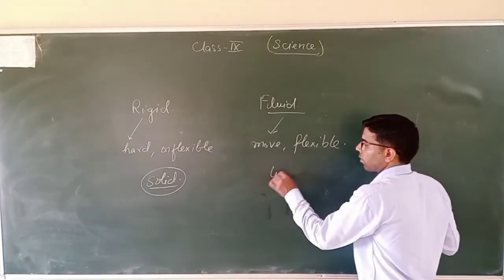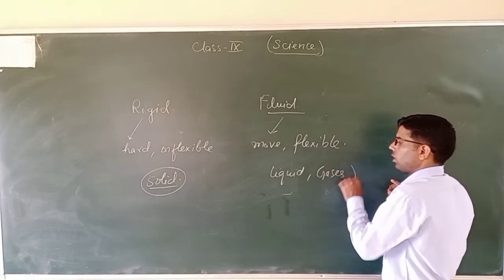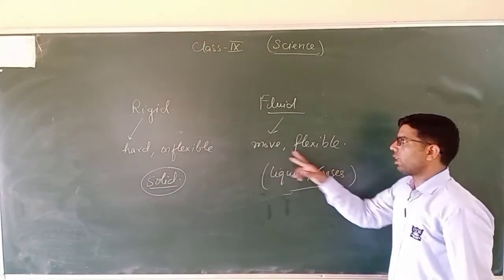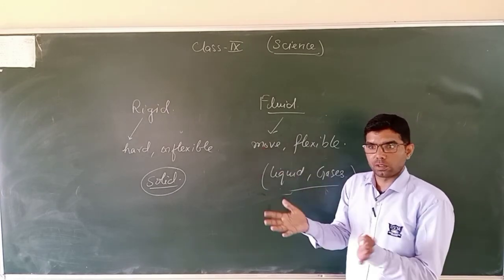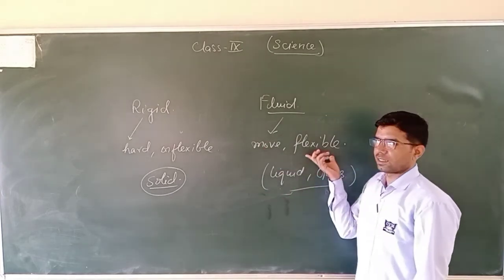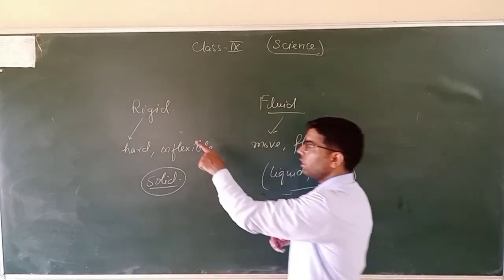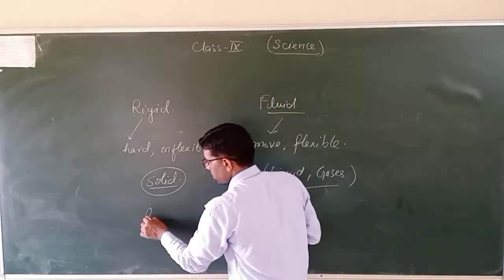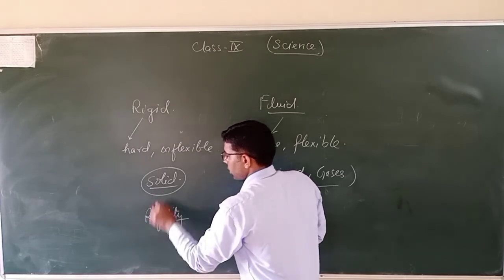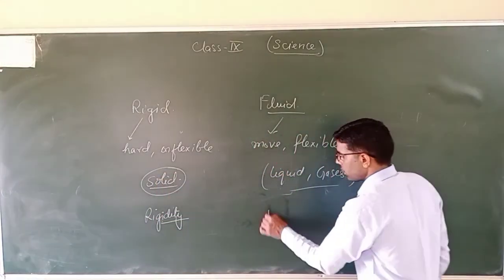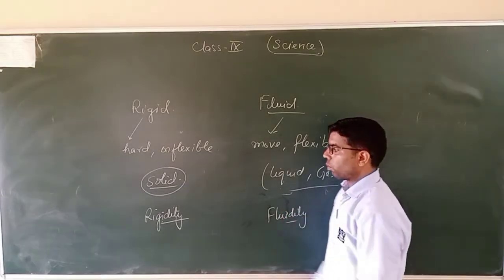And what about fluid? Liquid and gases. These are the two substances which can move easily, and we require a device or vessels to store them, and they are very flexible. Now, with these, there are two terms. First term is rigidity, and the second term is fluidity.